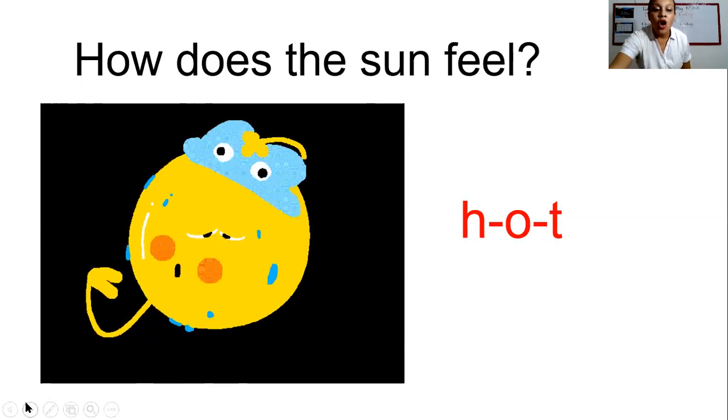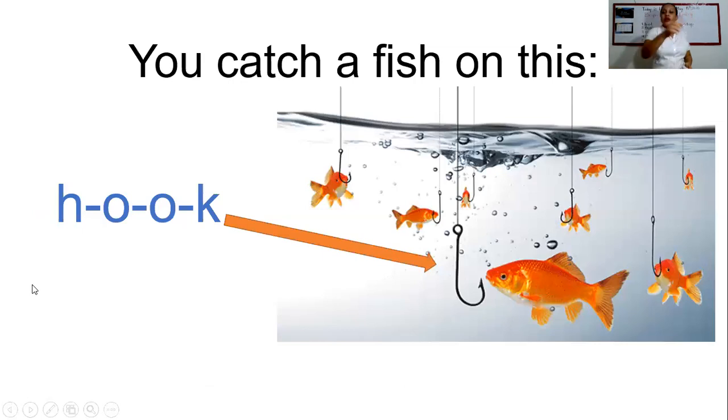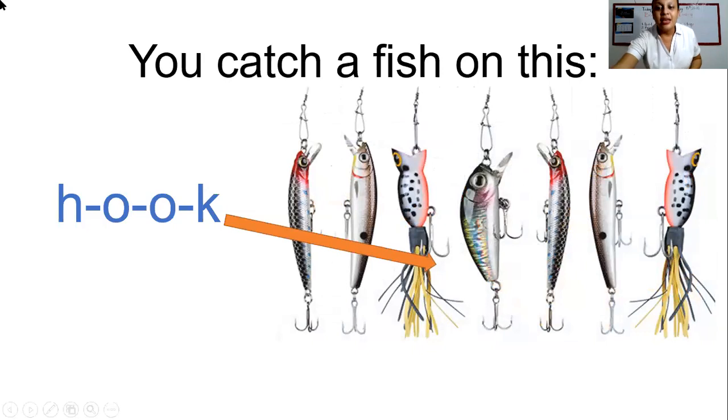You can catch a fish on this. And what is this? Do you remember? We already looked at this one in the picture before. Yes, it's a hook. Look, this is a tool that helps you and me to catch a fish.